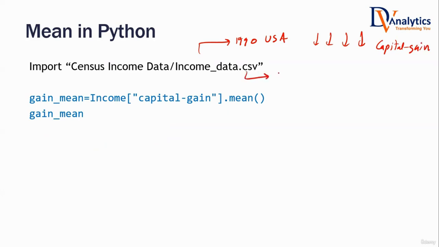For example, if we take this data set into a Python pandas data frame called income, how do you write the code to calculate the average value? You write income, then the variable name, dot mean. Income is the data set name, or the data frame name. What is the variable name? Capital gain dot mean. Automatically it will give you the mean value of that particular variable. Okay, so let us see how it is done.